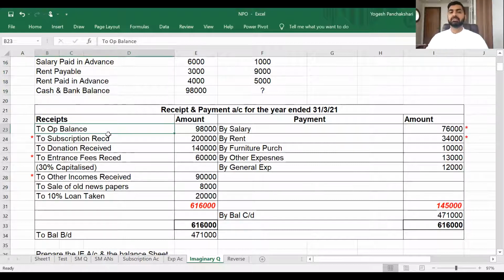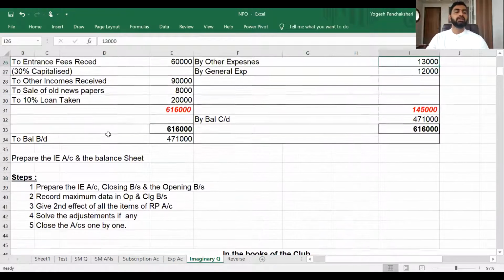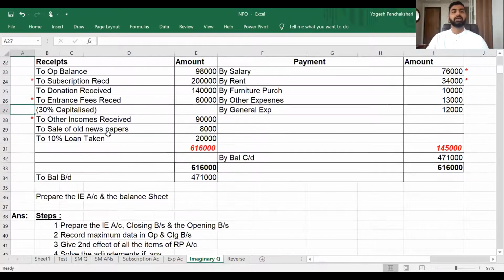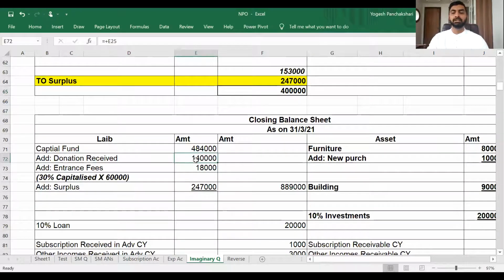Opening cash bank balance, second effect in the opening balance sheet already given. Subscription received 2 lakh, but we want subscription income. So I will record it on the income side, subscription income, but it will go to the working note. So I will deal with the working note afterwards. Donation received 140, it can be a revenue donation or you can capitalize it, depends. Now nothing is given, so I have capitalized it, so it is added in the capital fund.